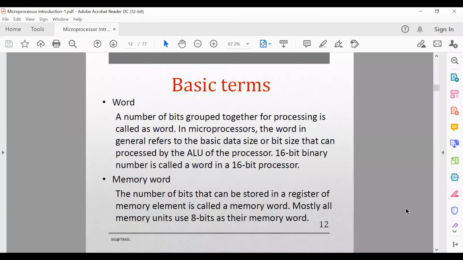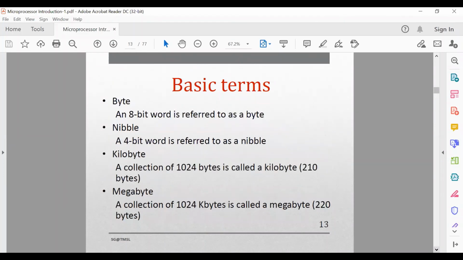Next is the byte. An 8-bit word is generally referred to as a byte, and what is a nibble? A 4-bit word is called a nibble. So 2 nibbles means 8 bits, which is 1 byte. So don't confuse bit and byte. 1 byte is equivalent to 8 bits, which is equivalent to 2 nibbles.